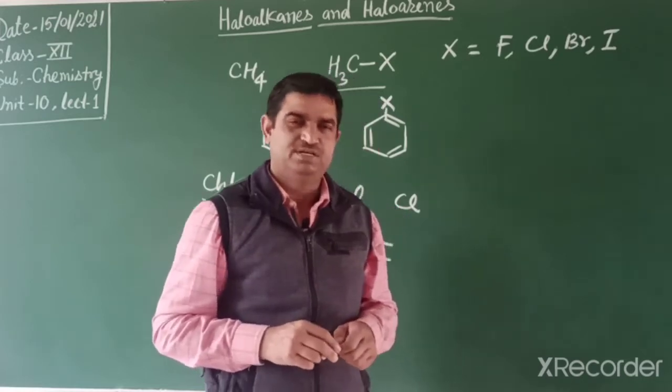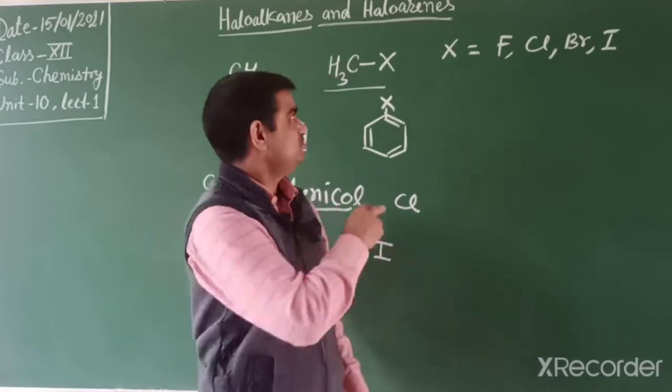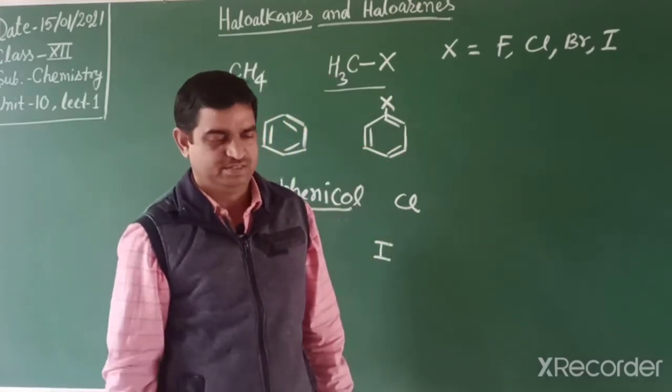So in this chapter first we classify different types of aromatic and aliphatic halides.